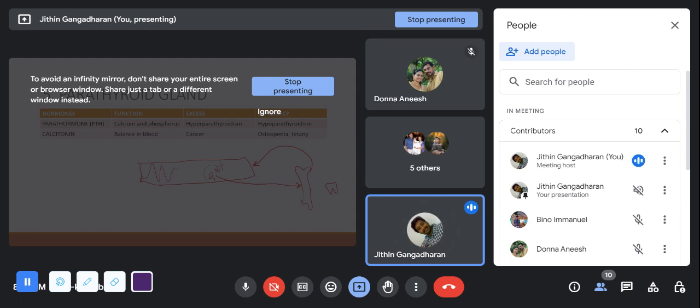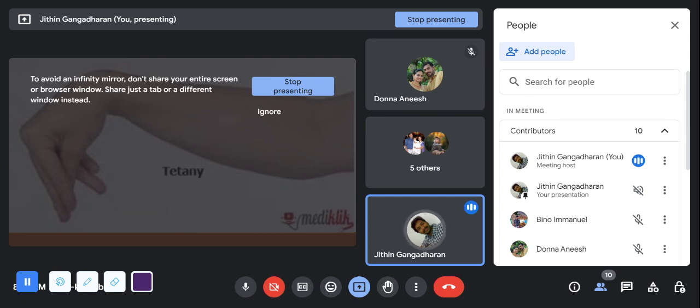If there is excessive parathormone, it leads to hypoparathyroidism. Deficiency, hypo. Calcitonin, if there is excess, it leads to bone cancer. If there is a deficiency, it leads to osteopenia and tetany. Right? What is chopstick sign? I have asked you to check it. Anybody having any answer for the chopstick sign? Fine. So this is about the parathyroid gland. Next, the tetany. This is how we have to elicit it in case of the chopstick sign.